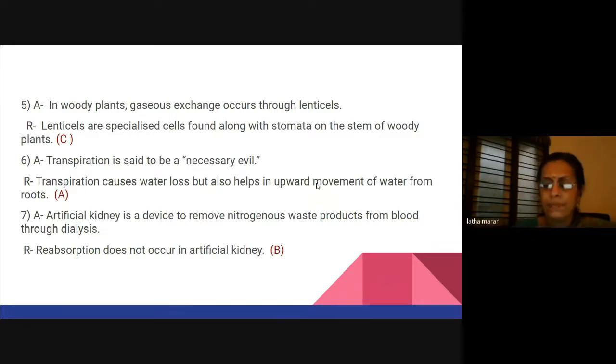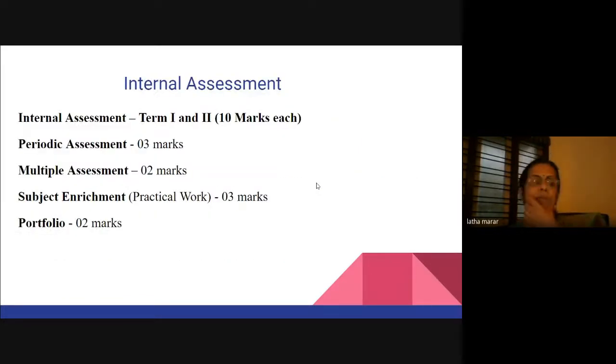Okay, teachers. Now that was about the typology and MCQ, and this is regarding the internal assessment. Subhash, thank you so much. Internal assessment, term 1 and 2: periodic assessment 3 marks, multiple assessment 2 marks, subject acknowledgement 3 marks, and portfolio 2 marks.